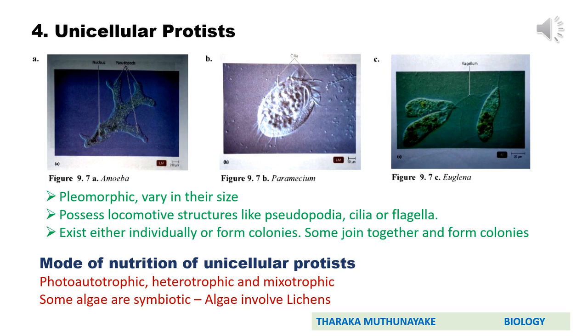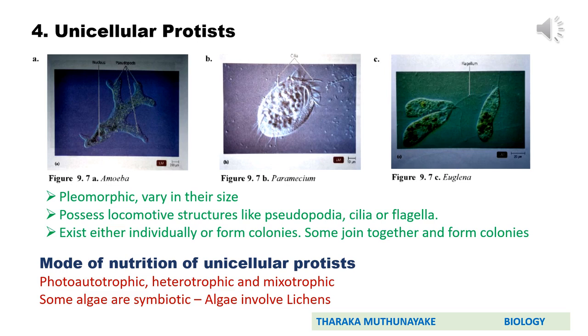Other than that, you know about diatoms. Diatoms are also unicellular microbial protists. We do not discuss diatoms here, but simply go through these morphological variations and mode of nutrition of unicellular protists. Here, these unicellular protists are pleomorphic. So what's the meaning of pleomorphic?